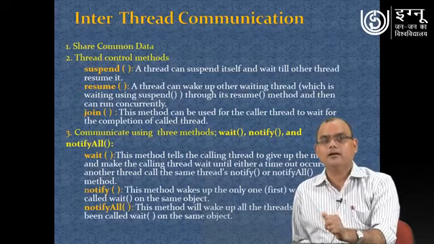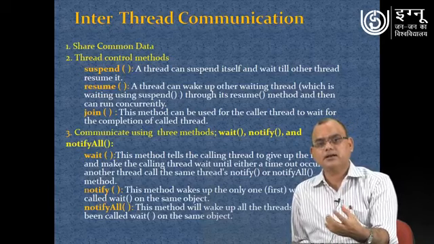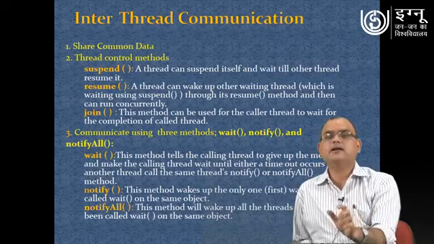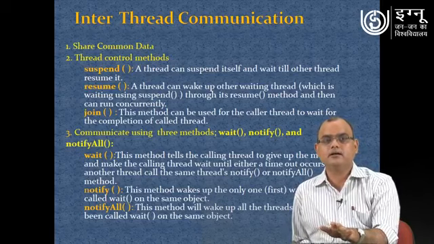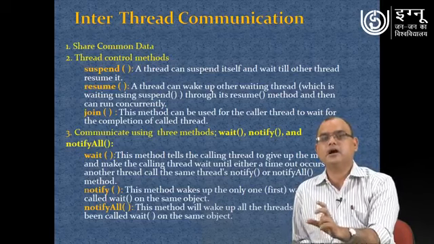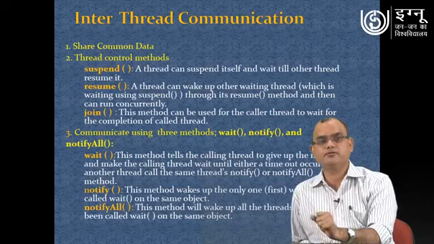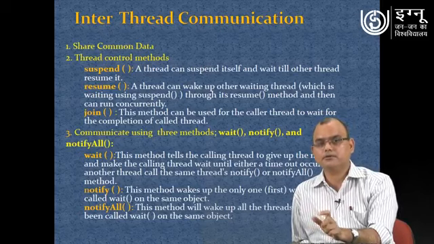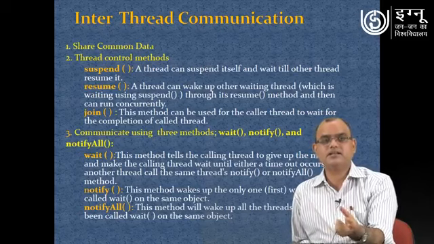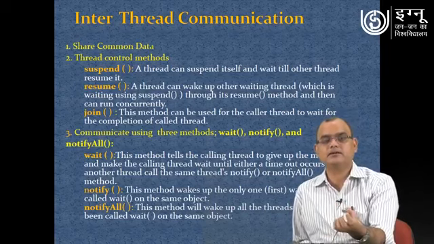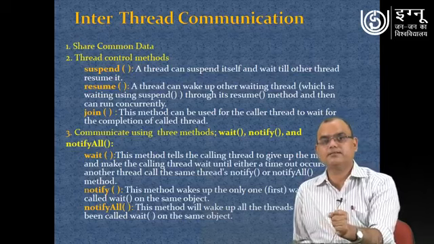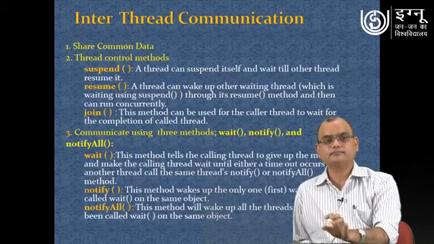One more aspect is inter-thread communication. In inter-thread communication, there is some common data, and that common data can be used by multiple threads, as we have seen in one example where we had common data available to be accessed by different threads.